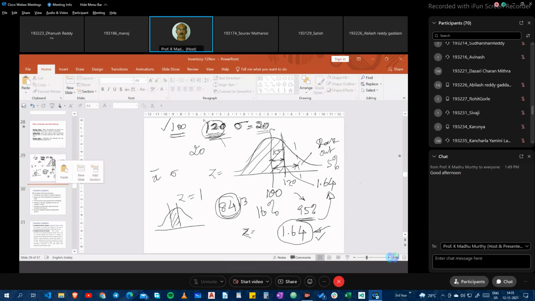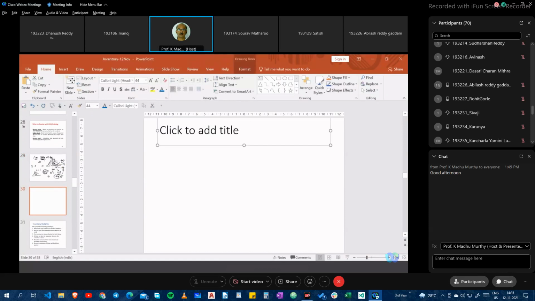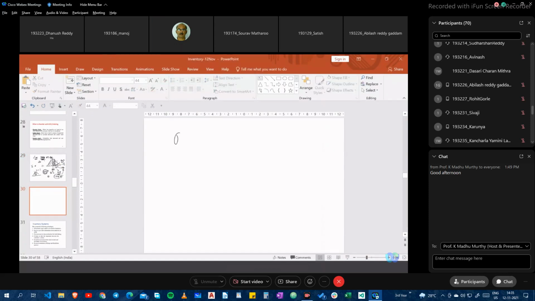Now I wish to define something where my reorder point has changed. Earlier, my reorder point was D times L. When the demand was constant, this was sufficient. But now when the demand is uncertain, I have to have something called buffer stock, also known as safety stock, SS.